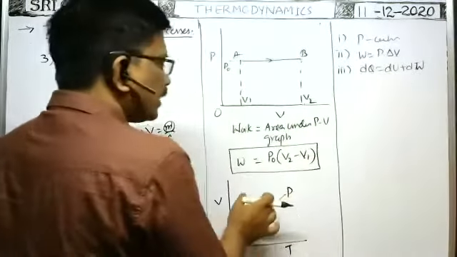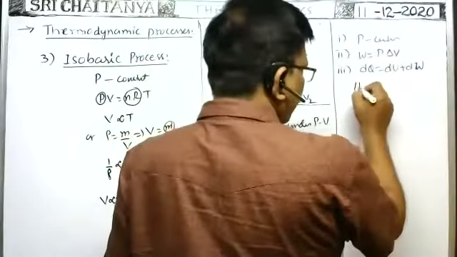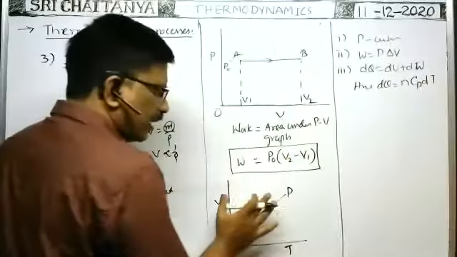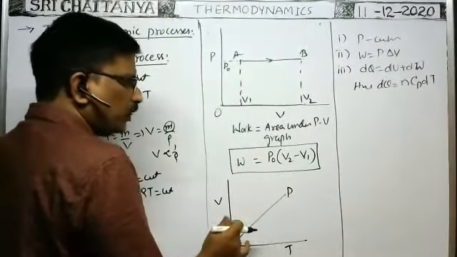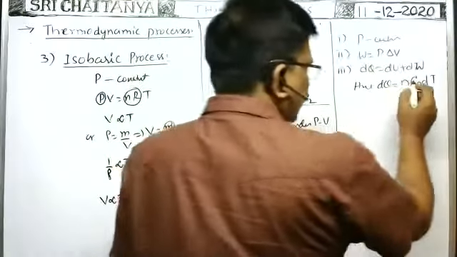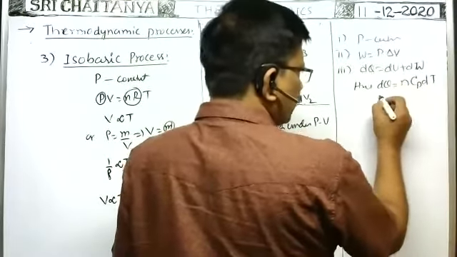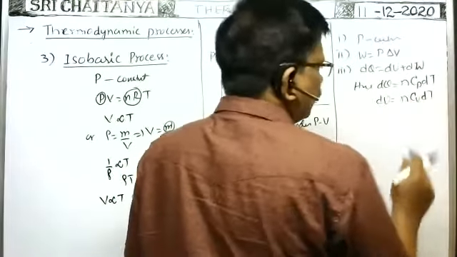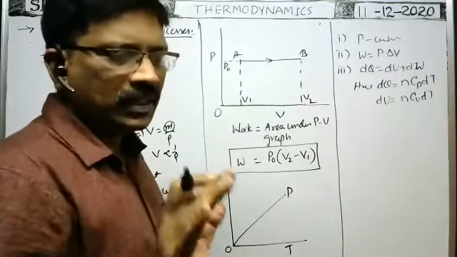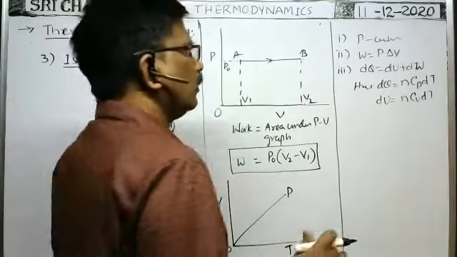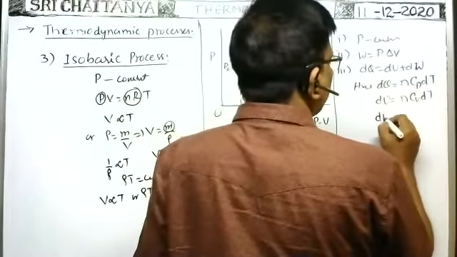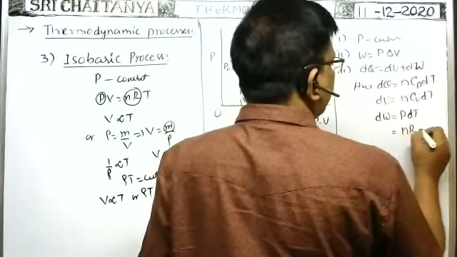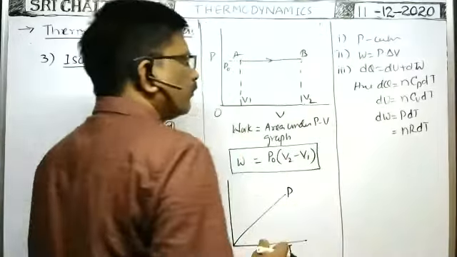dq means here heat energy is supplied at the constant pressure. That's why we can write dq is equal to ncp dt, because at constant pressure we are supplying the heat energy to the gas to increase its temperature. Of course, du is equal to ncv dt. In any process, change in internal energy is equal to ncv dt only. Work done dw is equal to pdv, or this can also be written as nR dt. So these are the formulas.